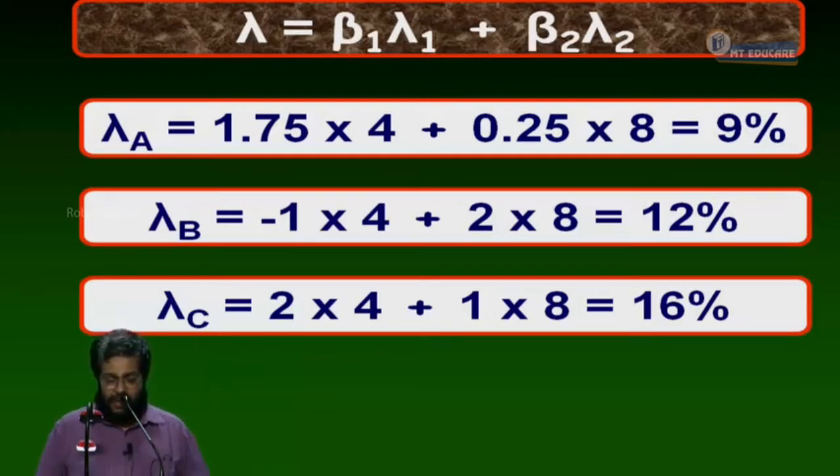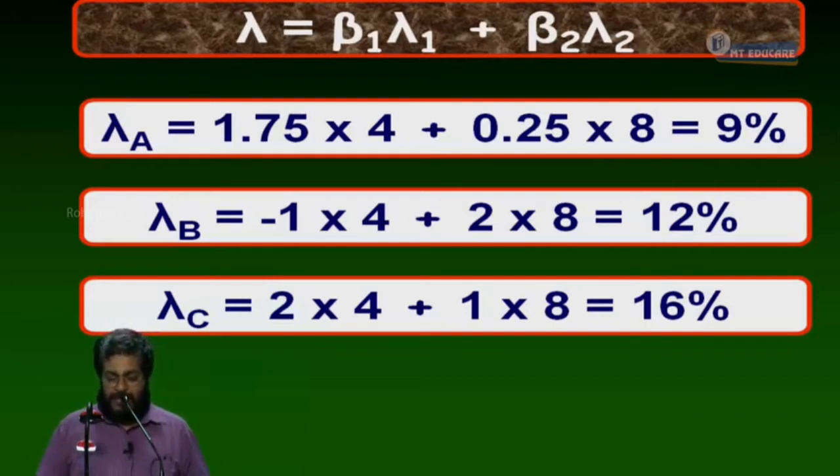Factor 2 beta for A and B is 0.8 and 1.5, and risk-free is 0. Expected return of A is 15%, B is 20%, and risk-free is 10%. How do I calculate expected return? It is a weighted average based on probability, if given. This is the expected return of the security and the risk-free asset.